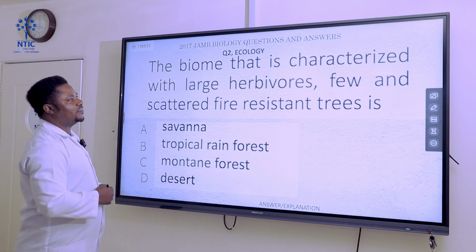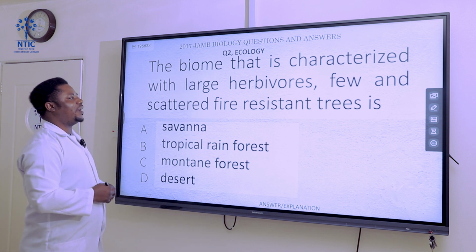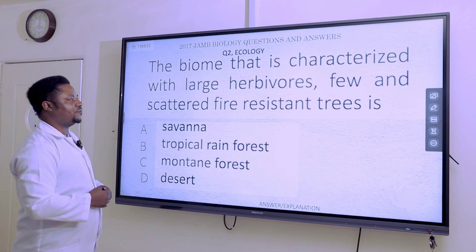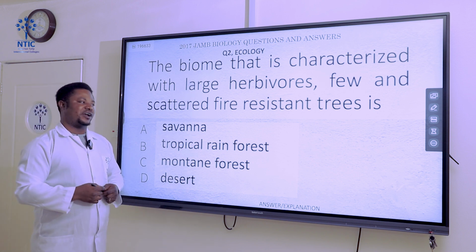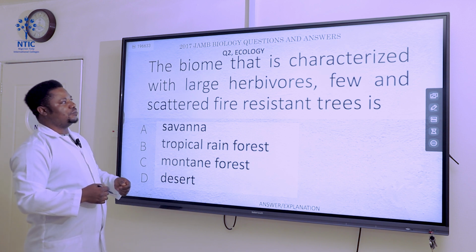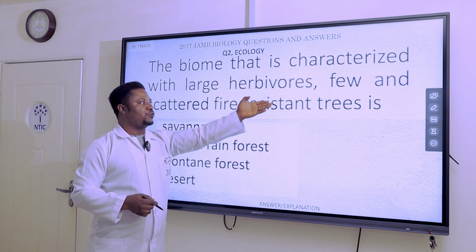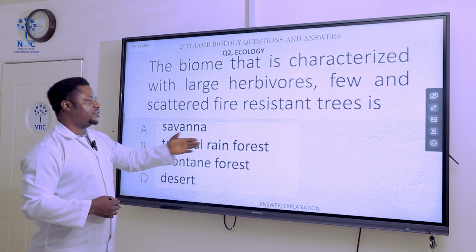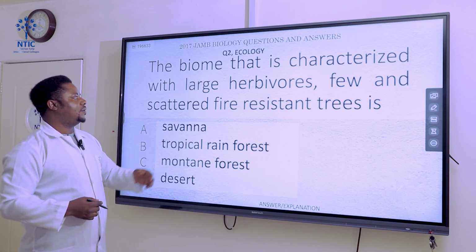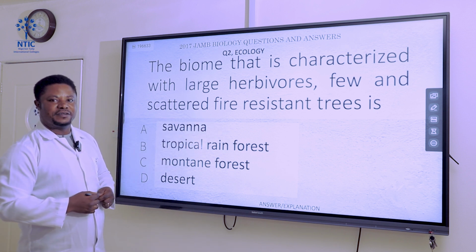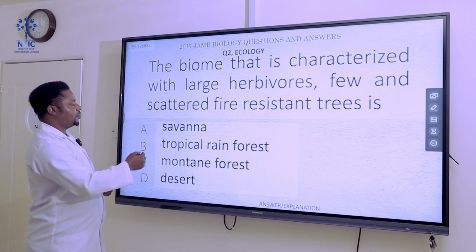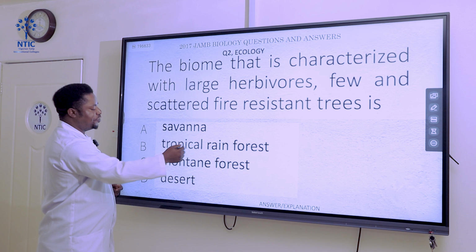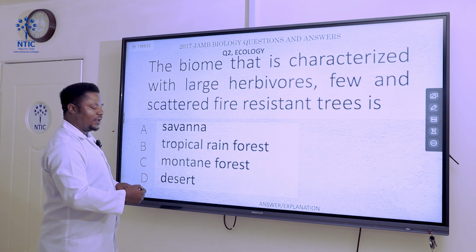The biome that is characterized with large herbivores, few and scattered fire-resistant trees is which of the biomes are we actually referring to? Biome that has few scattered fire-resistant trees and even large herbivores inhabiting the biome. Now let's see the options. We have savanna, we have tropical rainforest, montane forest, and desert.